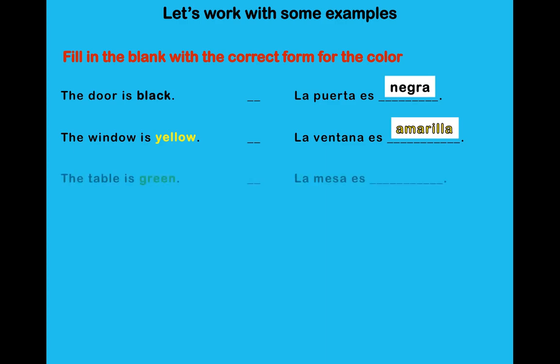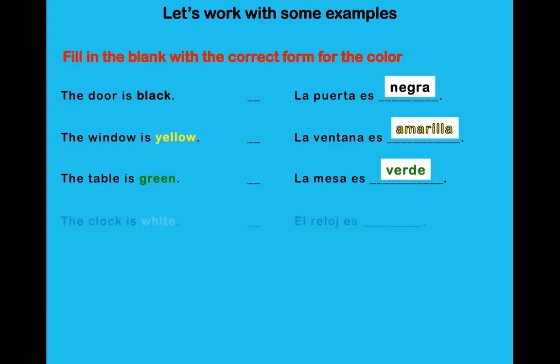The table is green. La mesa es? What do you think the answer is? Verde. Green is one of those colors that is neutral. It doesn't matter if the word is feminine or masculine, so we don't have to change it. We can just use verde.